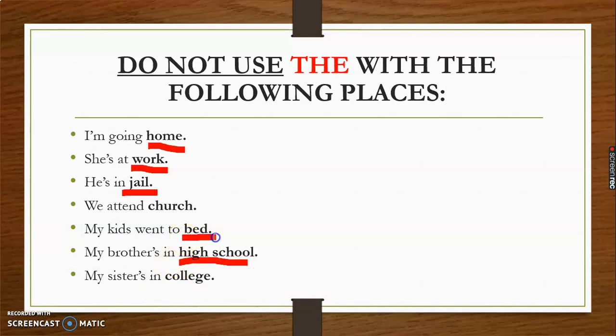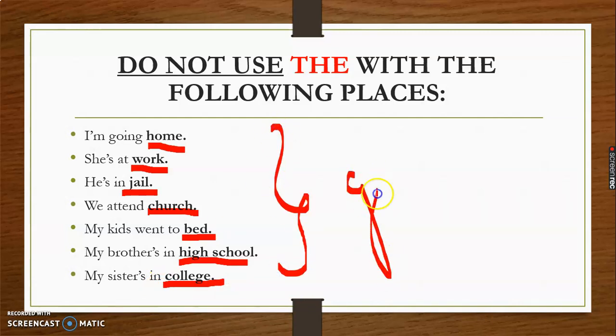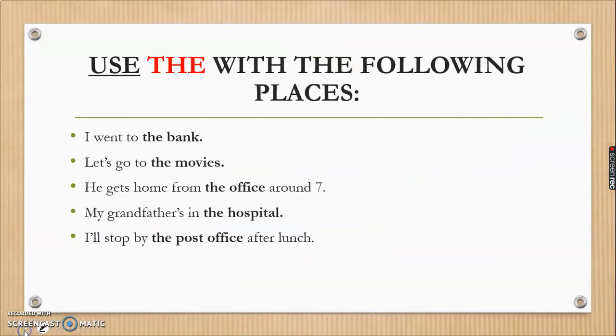We are not talking about a particular bed. We are not talking about a particular church. We are not talking about a particular college. If we are not talking about a particular college, they all are general. So if they are general, we cannot use "the" here, right? We don't use "the" here. So they all are general, right? So next, use "the" with the following places.